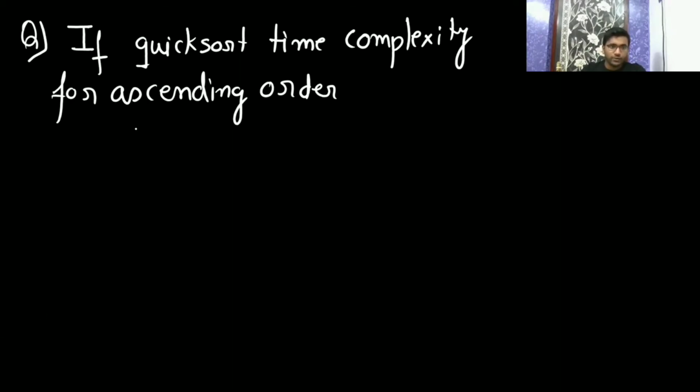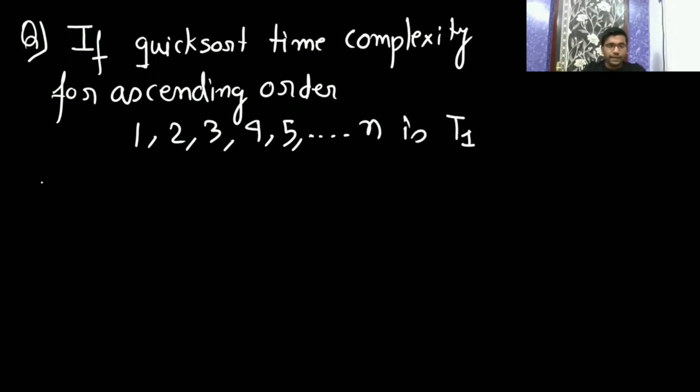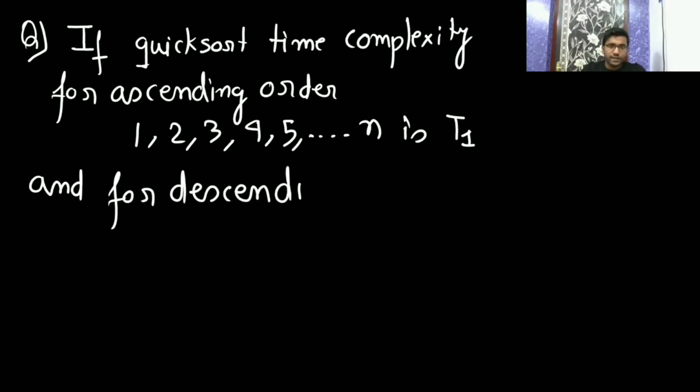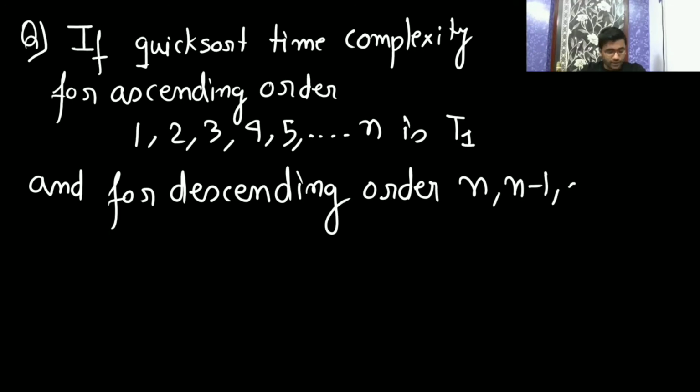for ascending order 1, 2, 3, 4, 5 till n is T of 1. And for descending order, till 1, is T of 2. You will be able to answer this question if you have understood the concept.